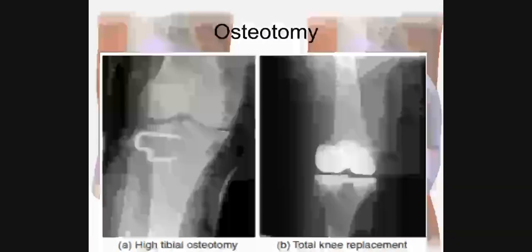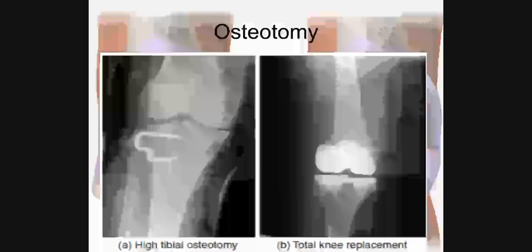So surgical treatment of osteoarthritis of the knee joint: mainly there are 4 types of orthopedic surgical procedures available. One is osteotomy, second is joint replacement surgery, also called TKR or total knee replacement. Then we have the arthroscopic procedures and the joint debridement procedures. This is the picture showing the osteotomy.